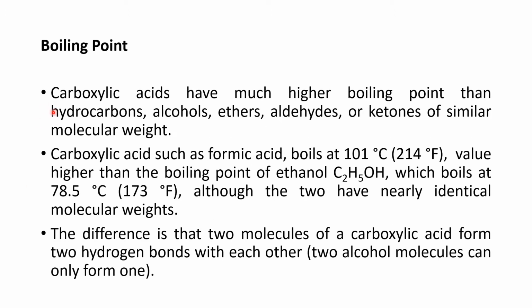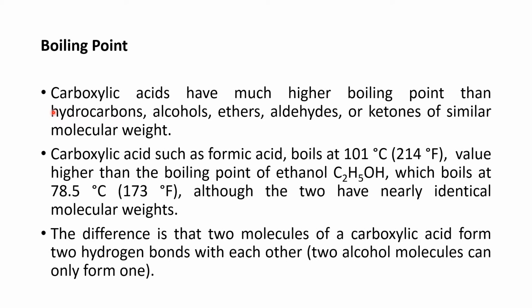How can we define the boiling point of carboxylic acid on the basis of intermolecular forces? First, you have to remember that carboxylic acids have a high boiling point in comparison to hydrocarbons, ethers, alcohols, aldehydes or ketones of similar molecular weight. Here is an example of a carboxylic acid, which is formic acid. Formic acid boils at 101 degrees centigrade, whereas the boiling point of ethanol is 78.5 degrees centigrade.